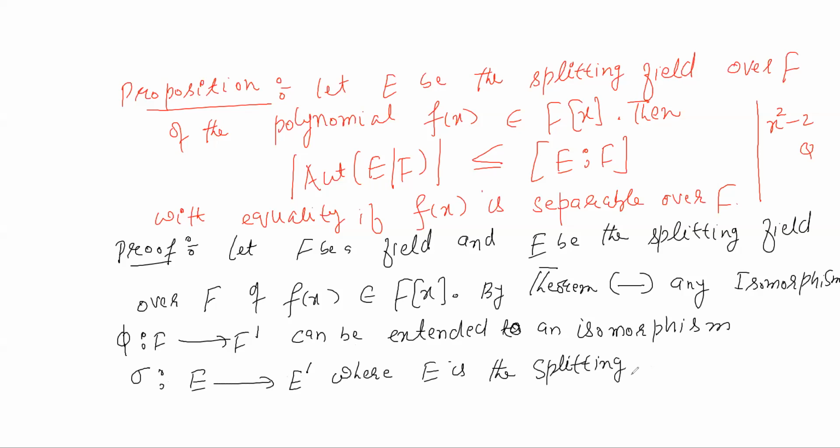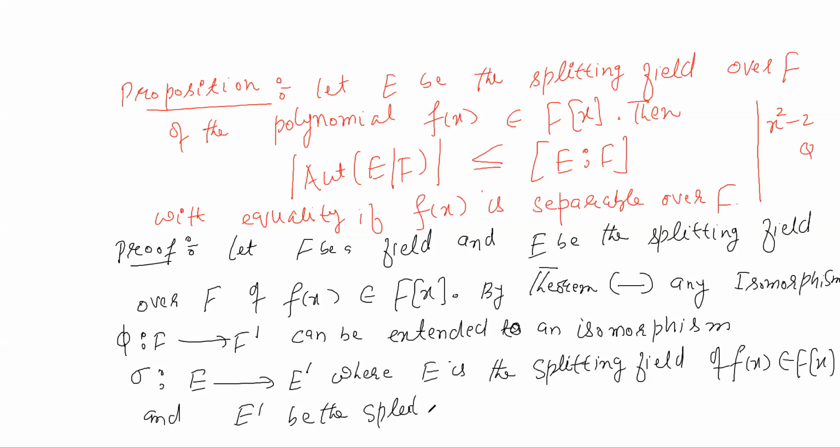जहां हमने दिखाया था ना splitting fields are actually unique, हमने दिखाया था splitting fields are isomorphic, तो ये वही theorem है actually, where E is the splitting field of this polynomial f(x) belonging to F[x], and E dash is the splitting field of f dash(x). f dash(x) is actually phi of f(x), the polynomial where you apply phi on the coefficients of the polynomial f, and it belongs to F dash[x]. Okay, we know this result.